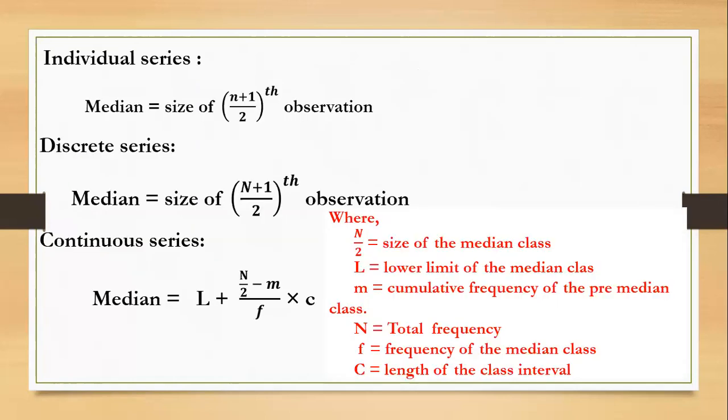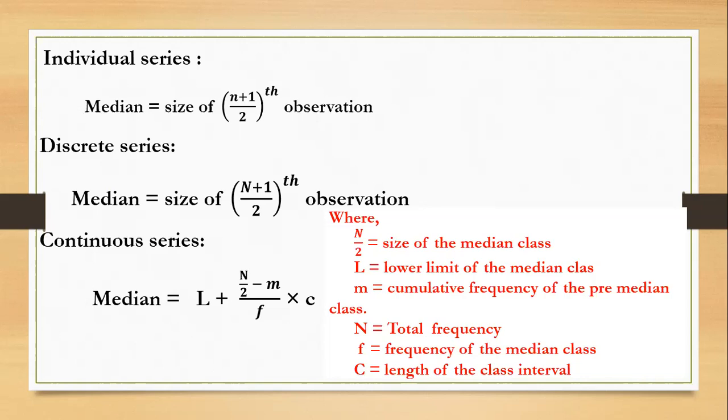Now see the problems. First, see the formulas. We have three types of medians, which we already discussed in the arithmetic mean: individual series, discrete series, continuous series. The individual series median formula is size of (n plus 1) by 2 observation. In the individual series, first you have to arrange in ascending order, which is the most important thing. Discrete series median equals size of (N plus 1) by 2 observation. Capital N is the total frequency.